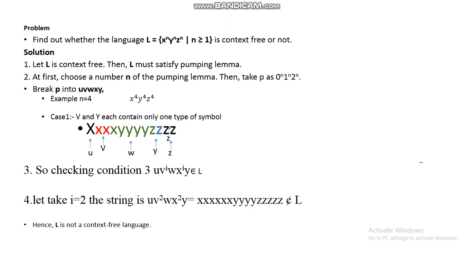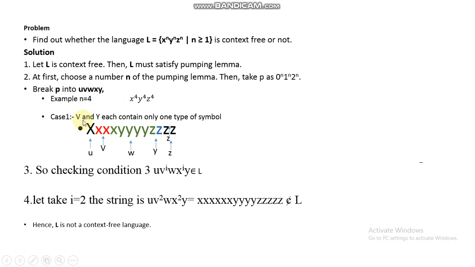The next step is that we choose the number n for the pumping lemma and then take p as 0 to the power n, 1 to the power n and 2 to the power n. Or we can also take p as x to the power n, y to the power n and z to the power n. So break p into u, v, w, x, y. If we take n as 4, then this string is x to the power 4, y to the power 4, z to the power 4.